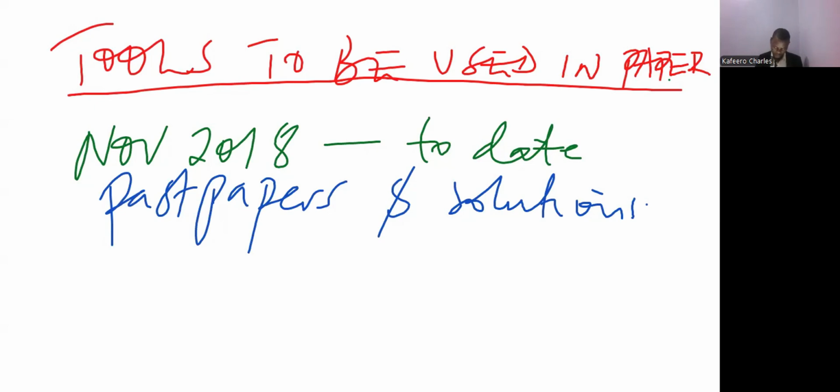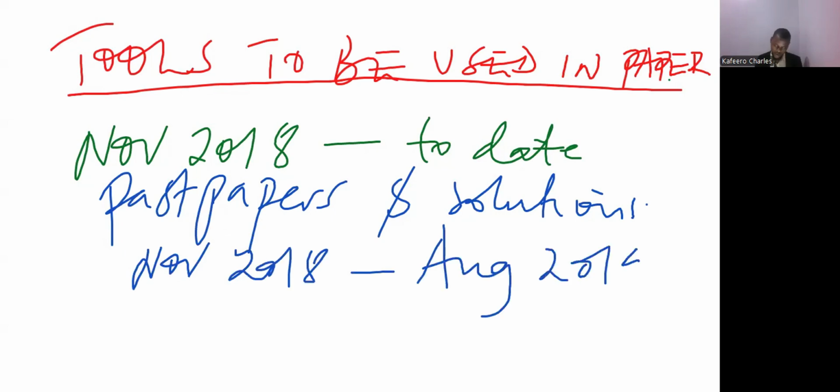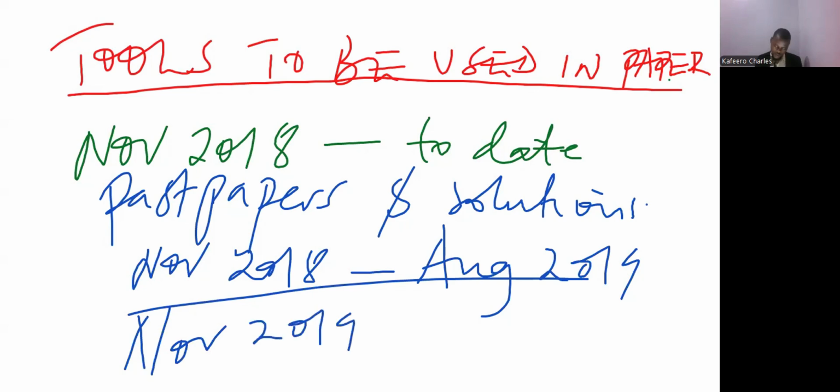And that's one. Then the other thing that you need to note on these past papers is the fact that we have a new examiner. The previous past papers had a different examiner. The old examiner set those papers from November 2018 to, I think, August 2019. These were for the previous examiner. The new examiner starts from November 2019 to date.